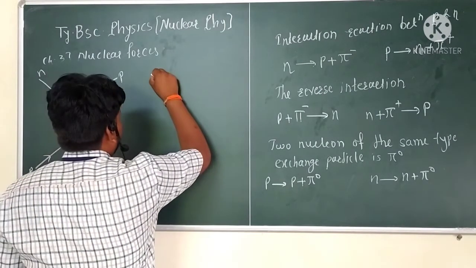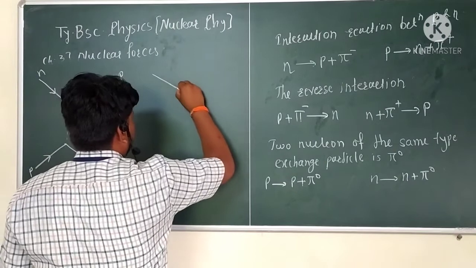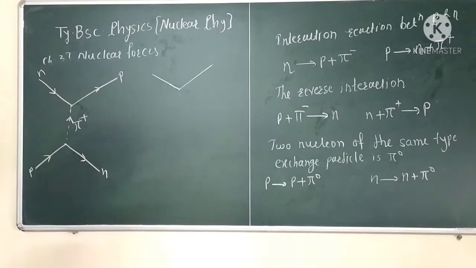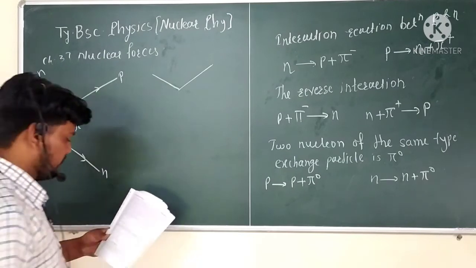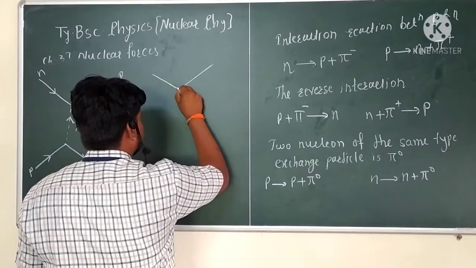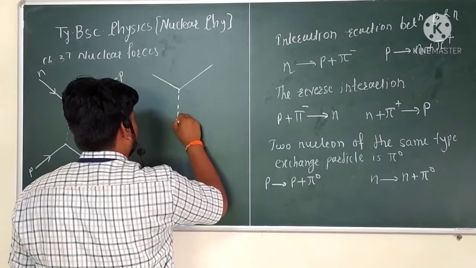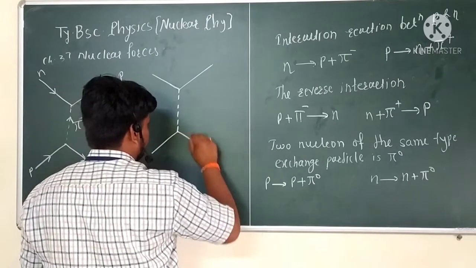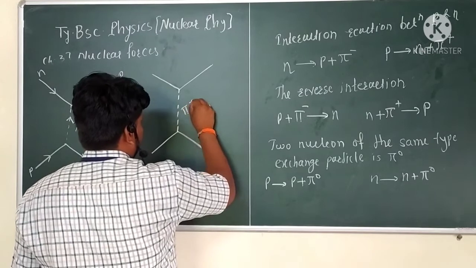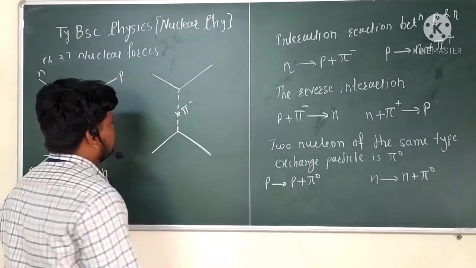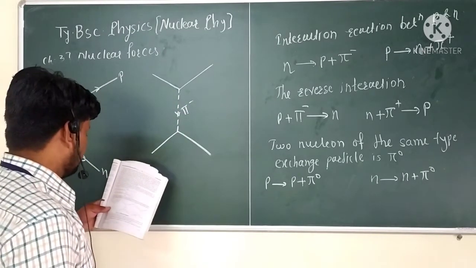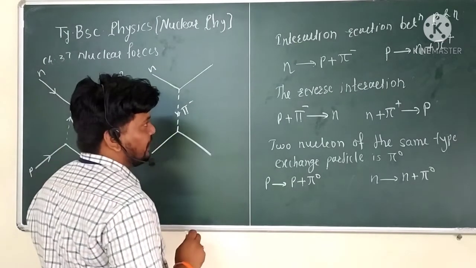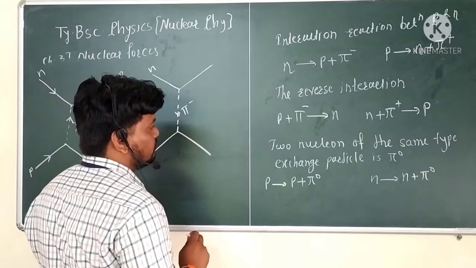The second type of interaction diagram, or Feynman diagram, is considered with the exchange particle given as the pi minus. In the figure, here the neutron is there, so neutron plus pi minus.